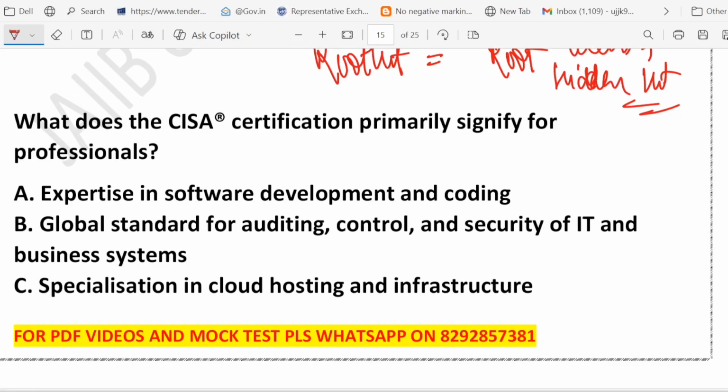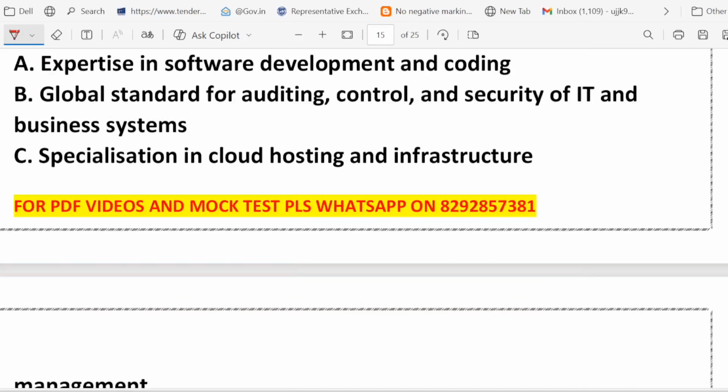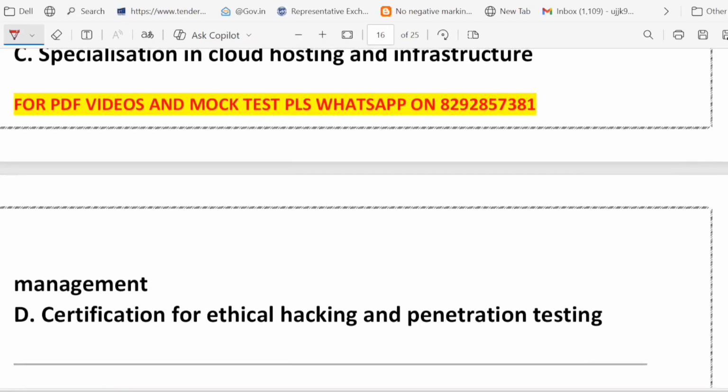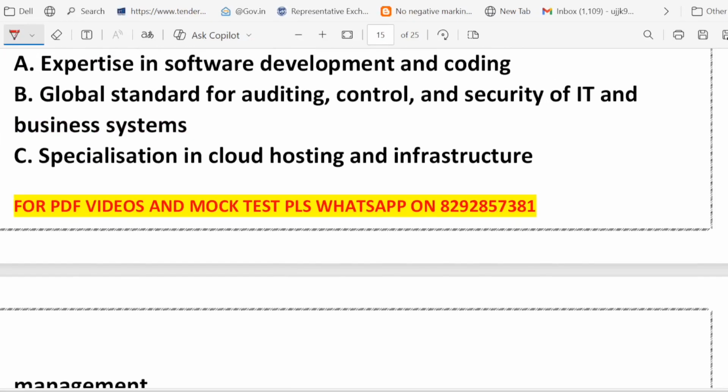Option A, expertise in software development and coding. Option B, global standard for auditing, control and security of IT and business systems. Option C, specialization in cloud hosting and infrastructure management. Option D, certification for ethical hacking and penetration testing. Very good question it is.